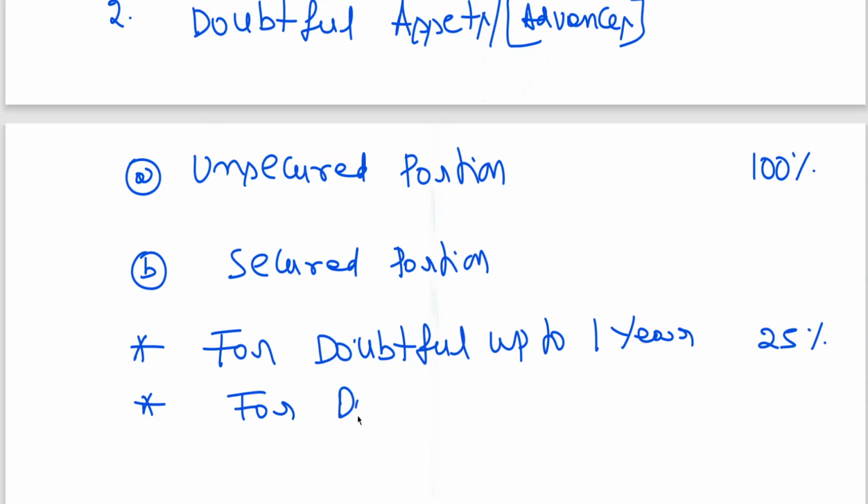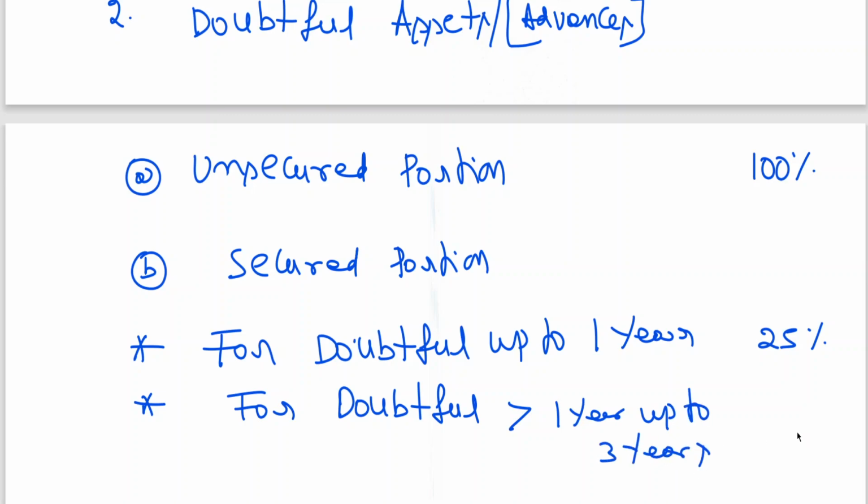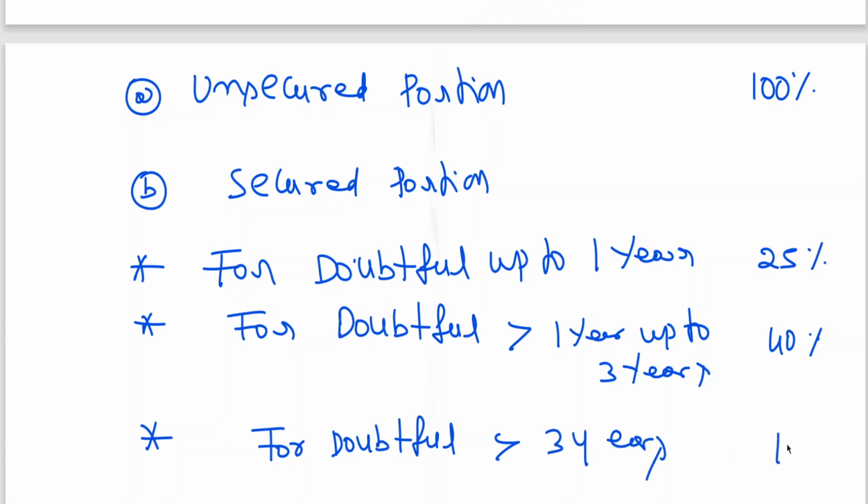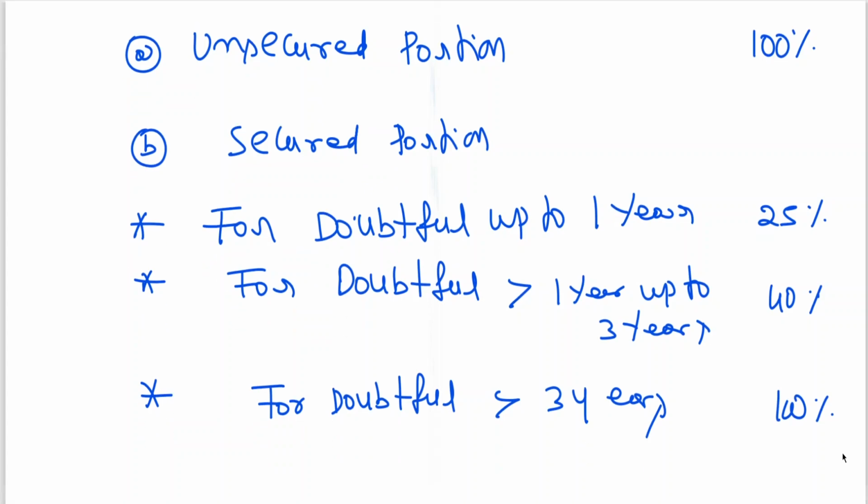For doubtful more than 1 year, up to 3 years, 40%. On doubtful debt secured portion, up to 1 year, 25%. If it is doubtful for more than 1 year, up to 3 years, 40%. Next, for doubtful more than 3 years, 100%. More than 3 years means the chance of getting the money is very less.